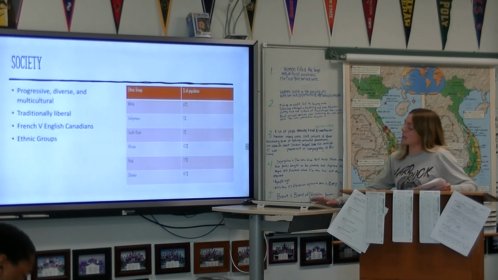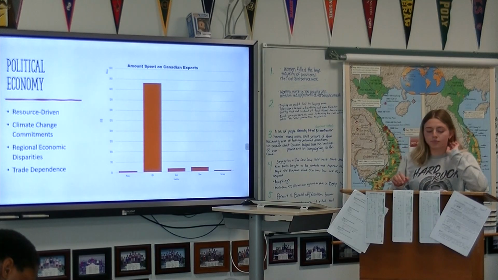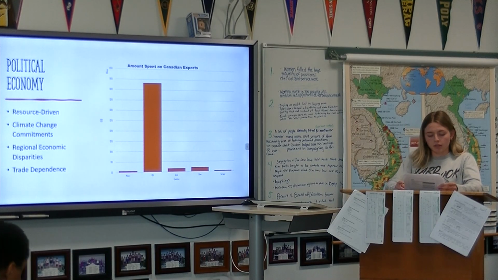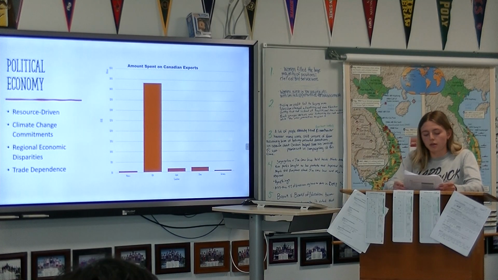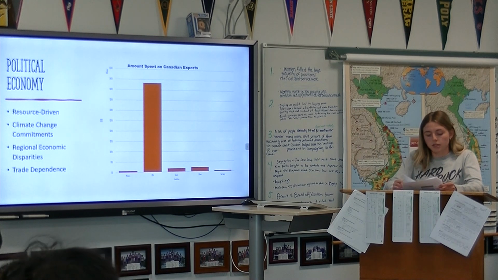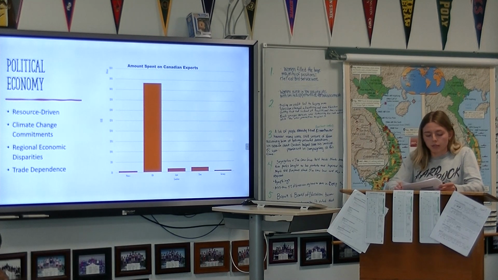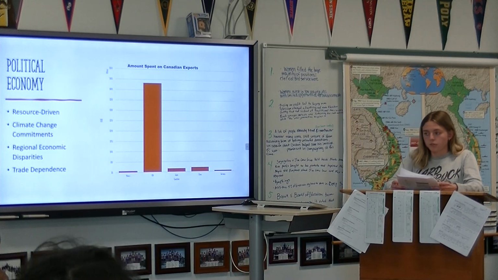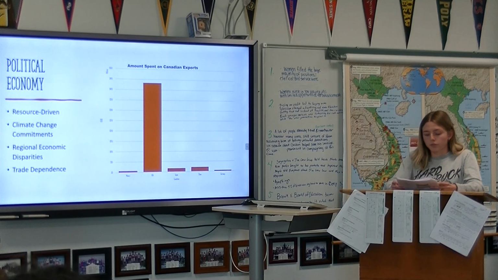Okay. And political economy. It's a resource-driven economy, so they heavily rely on their extraction of oil and gases, but this goal interferes with their climate change commitments. This causes political tensions between their environmental policies and their economic interests.